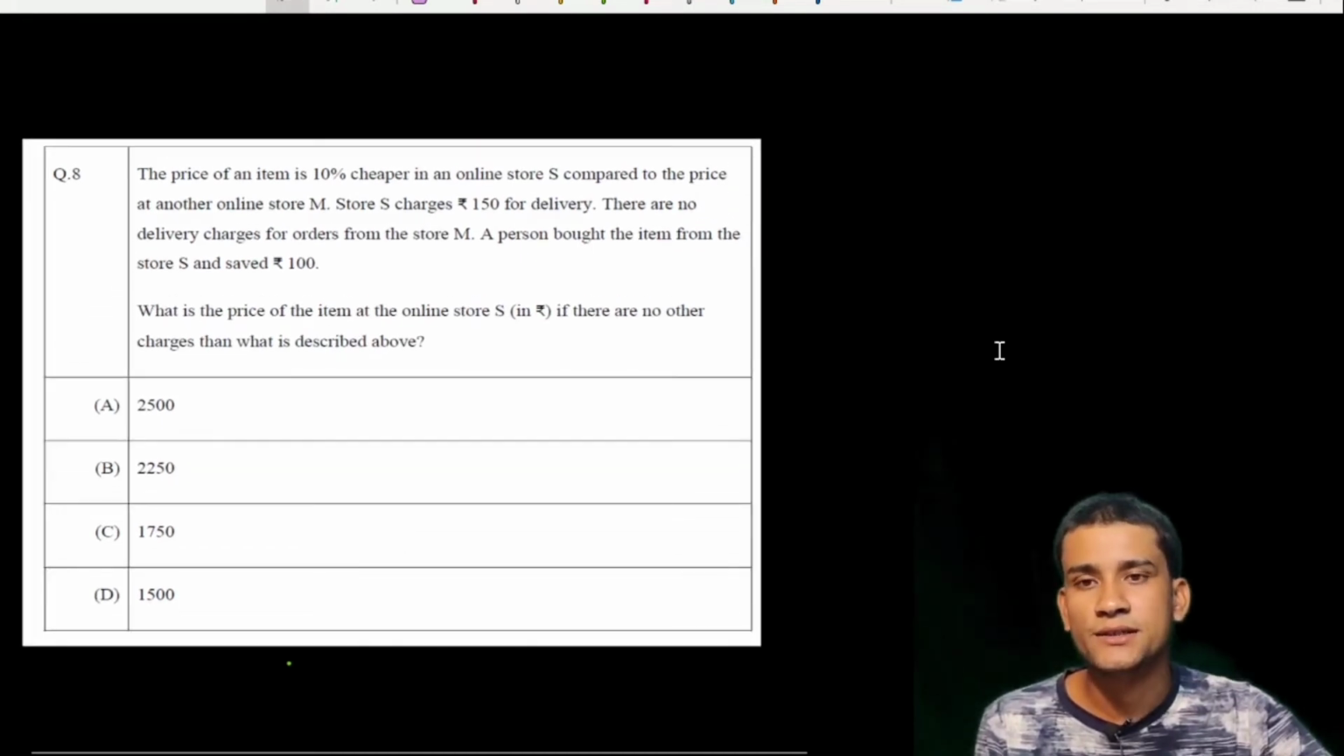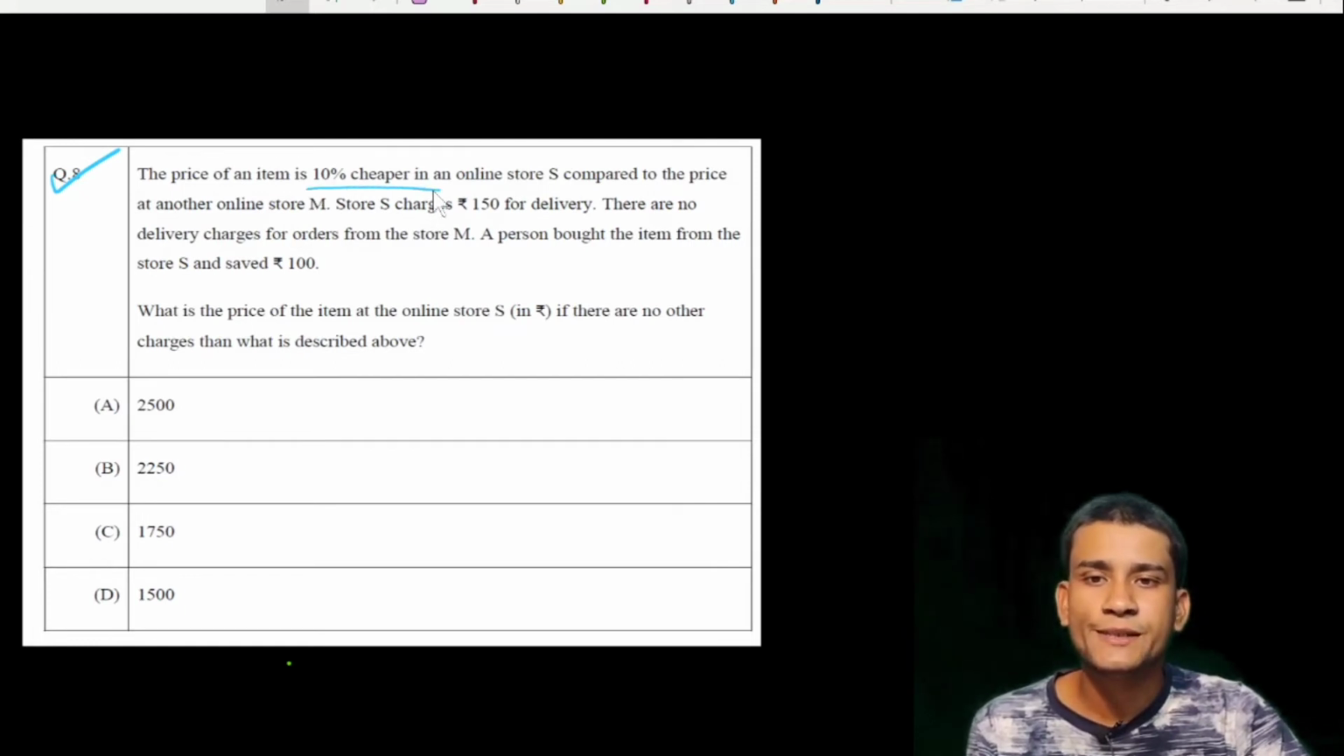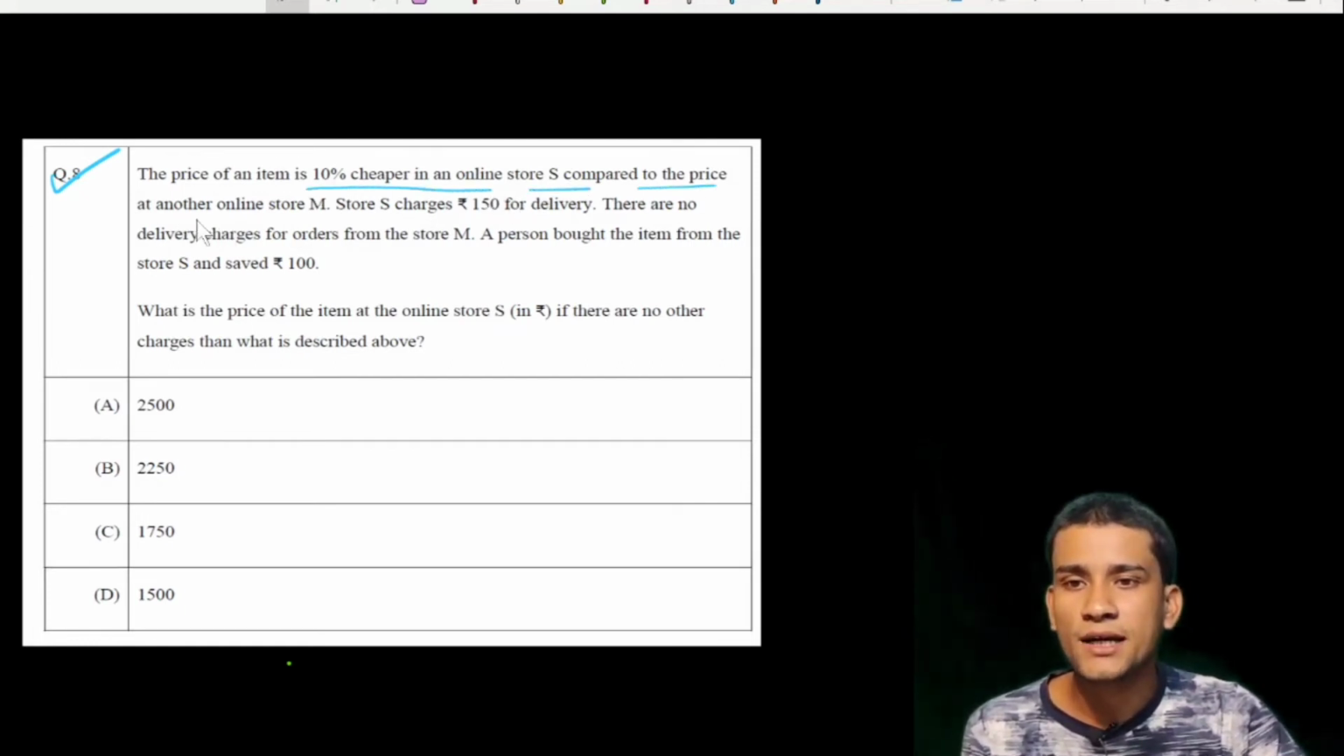It says question number 8, the price of an item is 10% cheaper in an online store S compared to the price at the other online store M. Store S charges 150 for delivery.